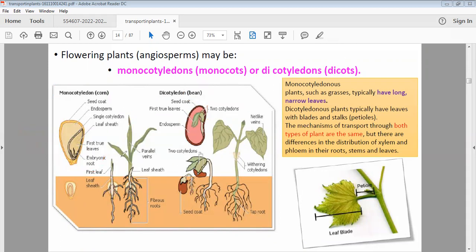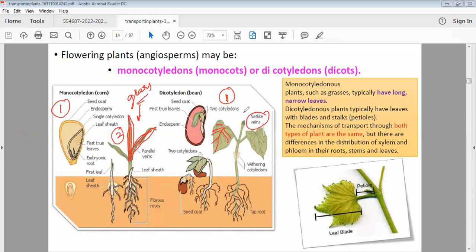Anyways, the first difference is on the basis of the cotyledons. Then the second difference is on the basis of the venation system. Look at the leaf first. Inside the leaf, you can see there is parallel venation, just like in grass. But here you can see a web-like, network-like venation.